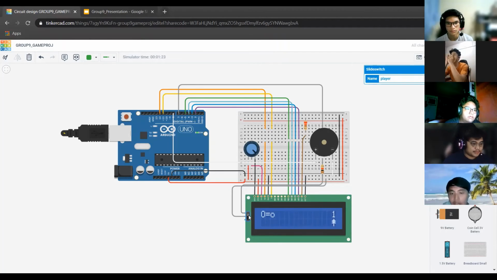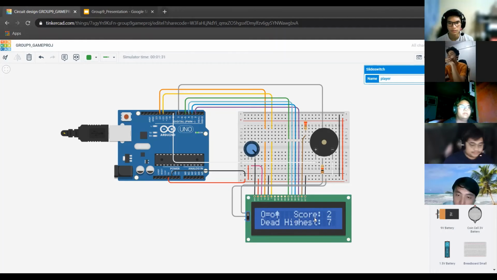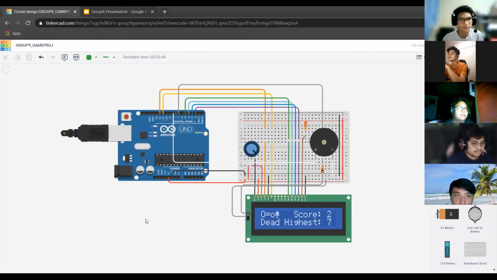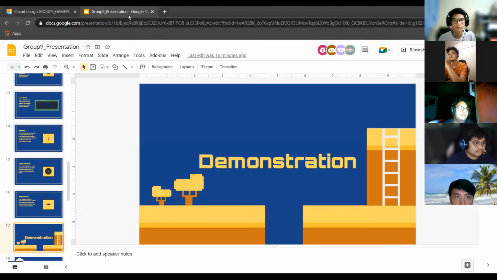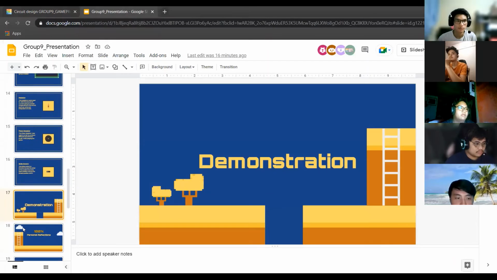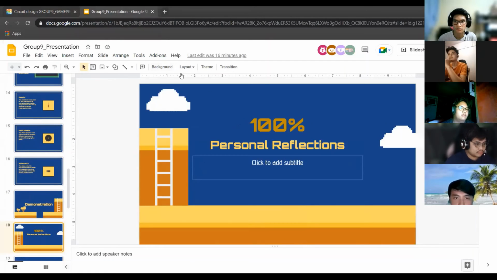Then the high score will be saved in the code. As we can see, even if we die, the high score will still be retained here. Let's go back again to the PowerPoint and proceed with our personal reflections.